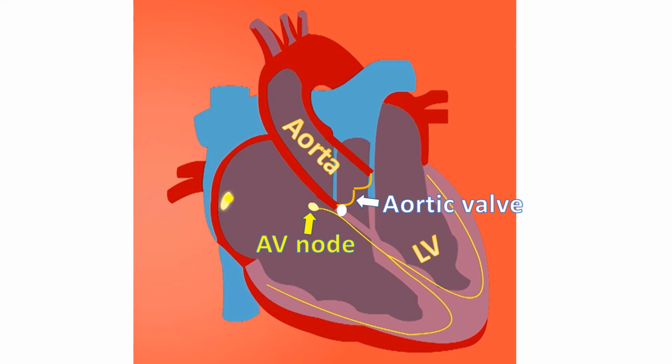Calcification of the aortic valve in degenerative aortic valve disease can spread to the conduction system and produce first degree AV block. This is because aortic valve is located very near the proximal part of the atrioventricular conduction system. Similarly, aortic valve endocarditis can also cause first degree AV block.